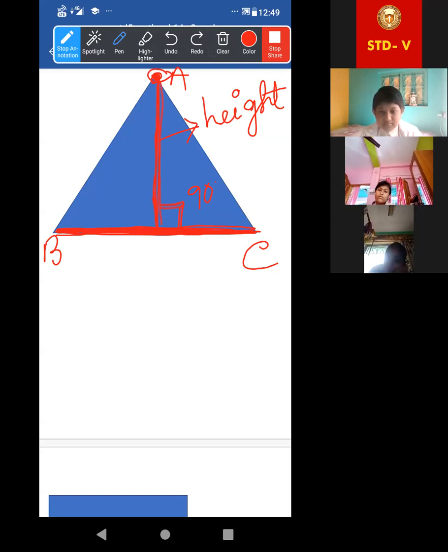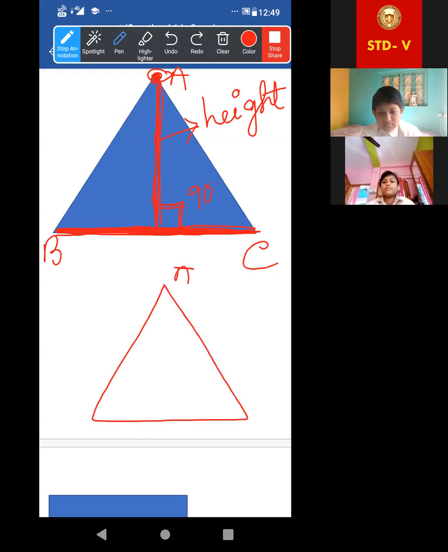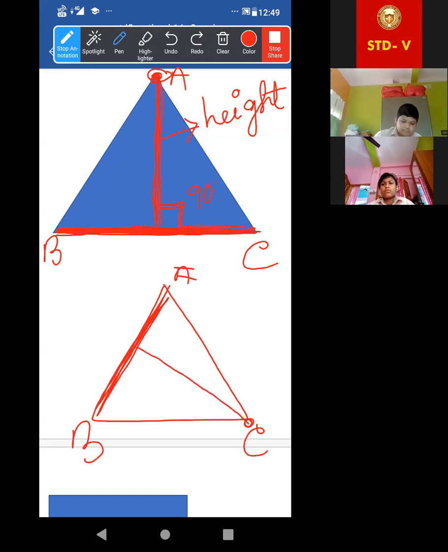Now, you can ask me, ma'am, suppose we consider AB as base. Yes, you can do it. Then what will be the height? From the opposite vertex, from C exactly, this will be the height. Is it clear to everybody? Yes or no? Any doubt?